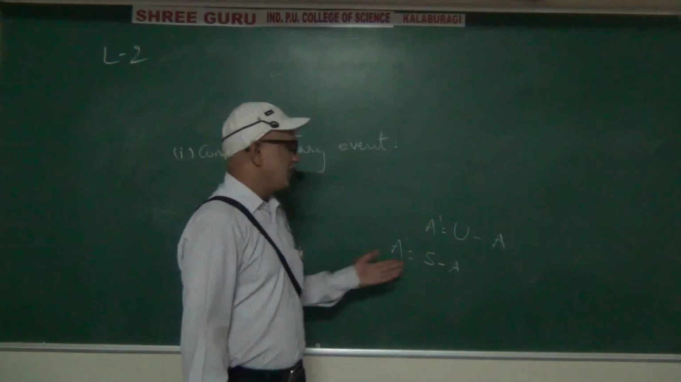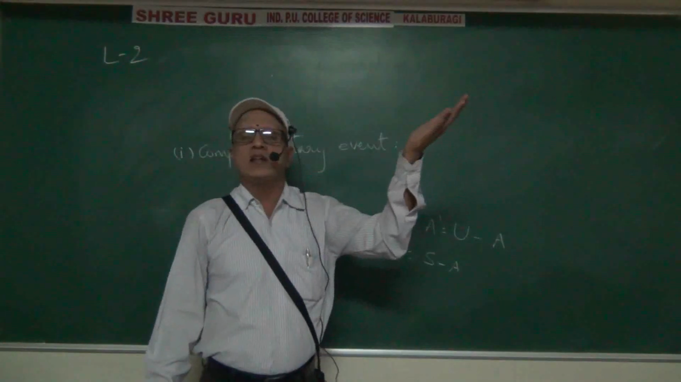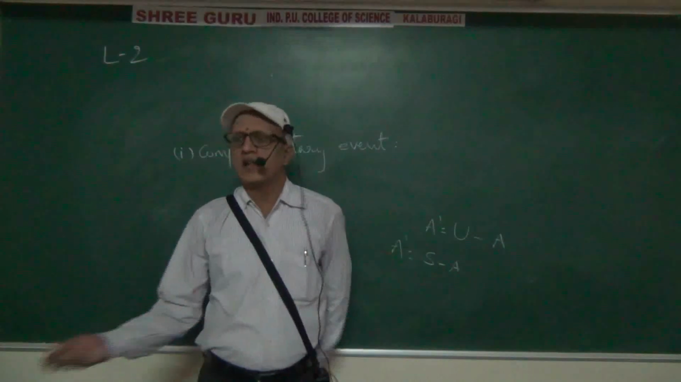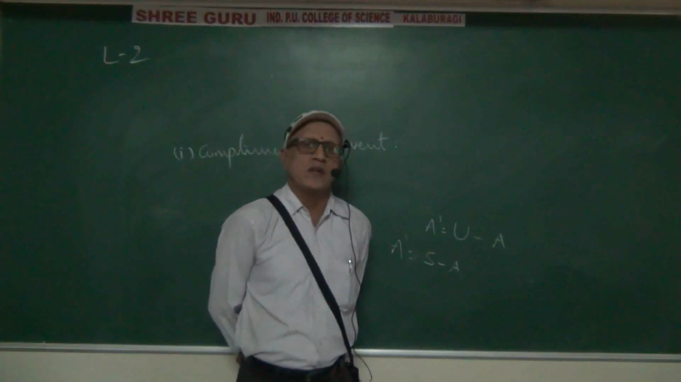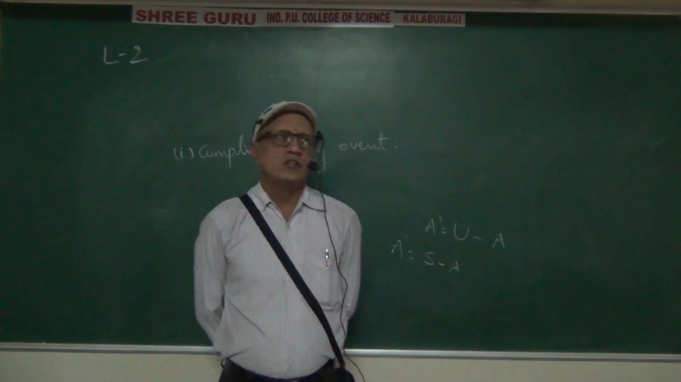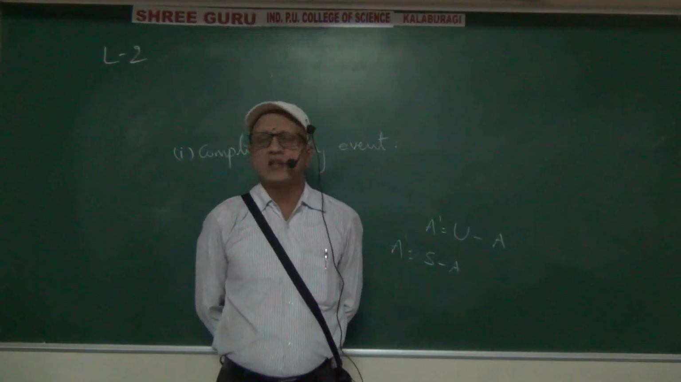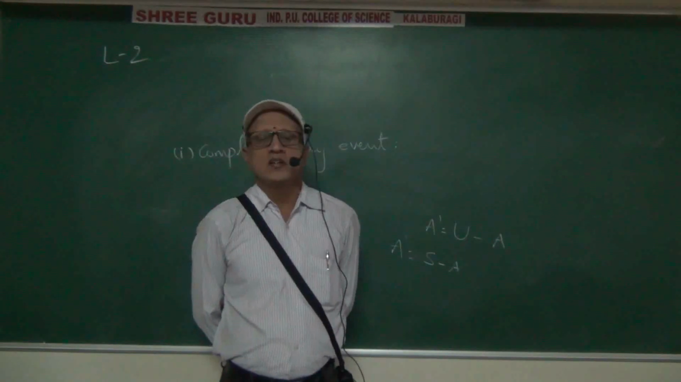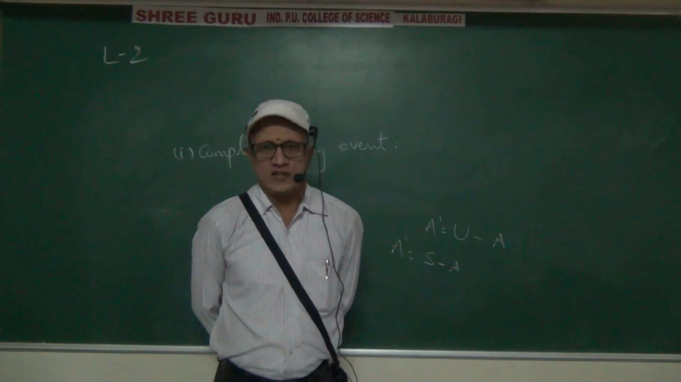Just like in sets we have A union B, here also the same concept A union B. A intersection B, here also A intersection B. A but not B, that also. These are called algebra of events. Right?